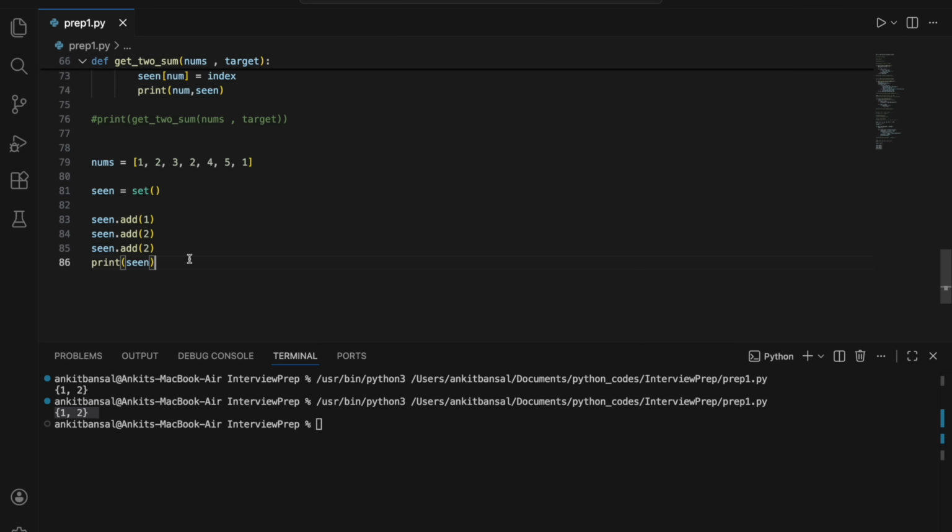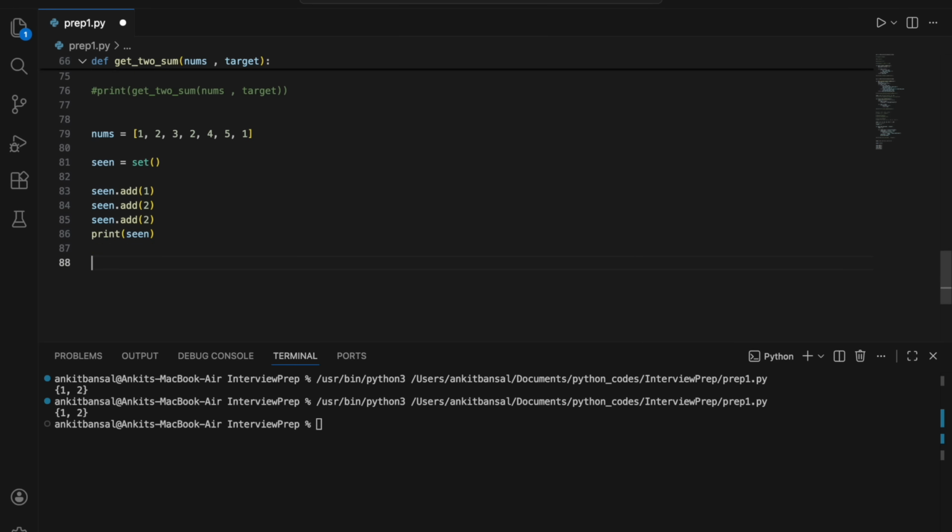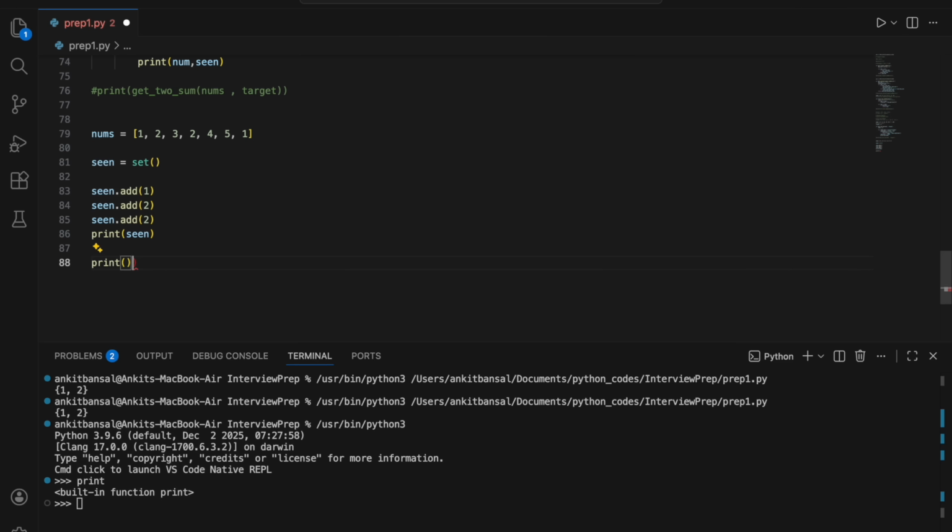Second main advantage is the lookup is just like a dictionary, right? If you are looking for a value, this is used for the lookup basically. If you want to check if some value is present or not, it's there or not, then it takes O(1) time complexity, right? If you do that in a list, that will be O(n). So for example, if I just say print 1 in seen. So I'm checking if 1 is there in this seen set or not, right?